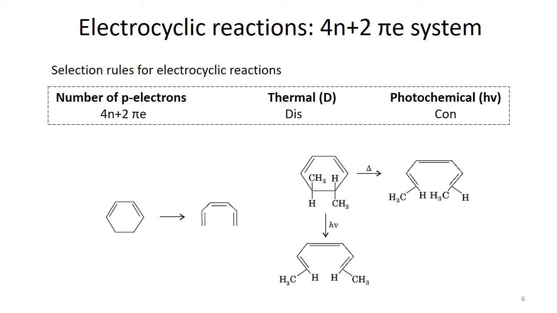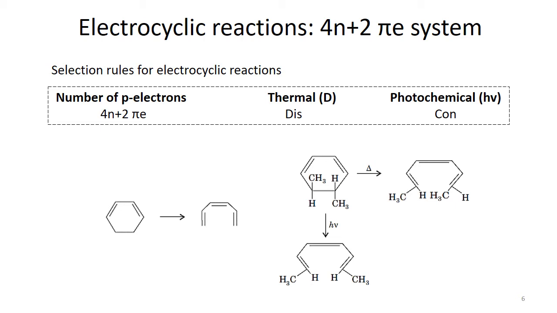So how does it do that? You have an example of a di-substituted cyclohexatriene and the cyclohexadiene. Under thermal reaction it forms one isomer, one compound, and under the photochemical conditions you get the other stereoisomer.